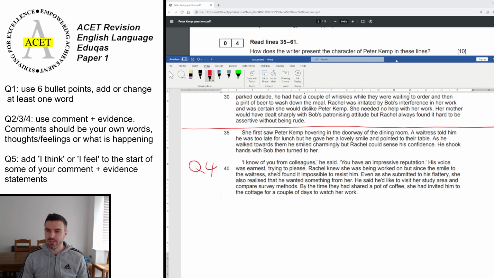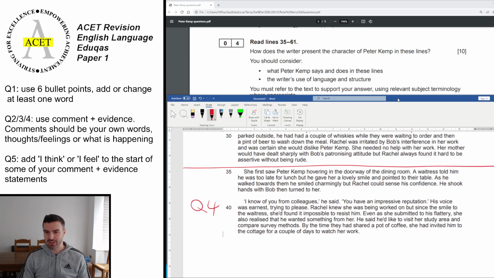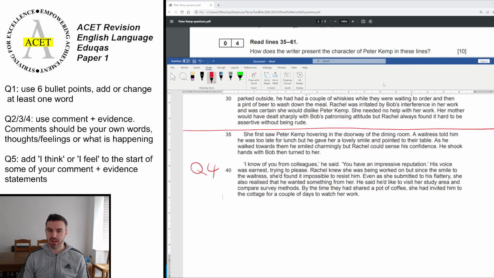Okay, so anything can go with this, and obviously those instructions there, they come on every question, but it basically means find the quotes, put it in your own words, and then only for the last couple of marks you can get the how in there. For the vast majority of the time, you don't need to do it. It's going to be about getting coverage across those lines, okay? Because you can get 7 or 8 out of 10 on this question just by getting the quotes and showing understanding using those synonyms and feelings and what's happening, like I've explained before. Okay, so have a look at that one, and let's use the first one that we've got there. So she first saw Peter Kemp hovering in the doorway of the dining room. Does that tell us anything about his character?